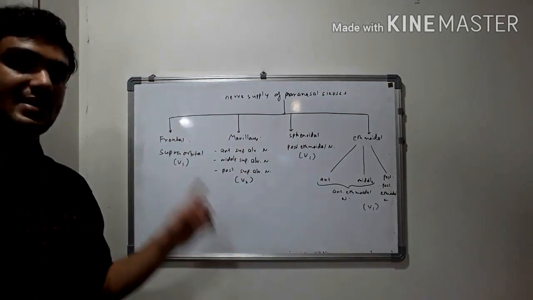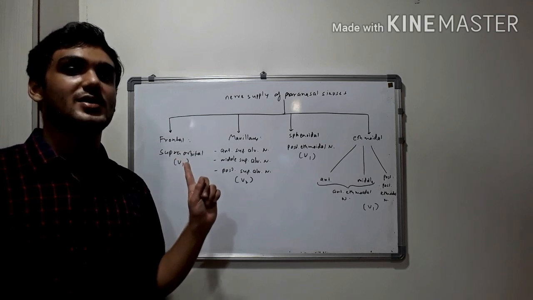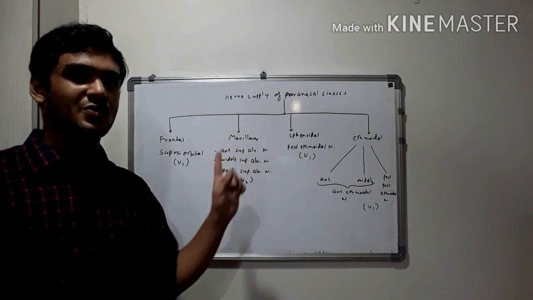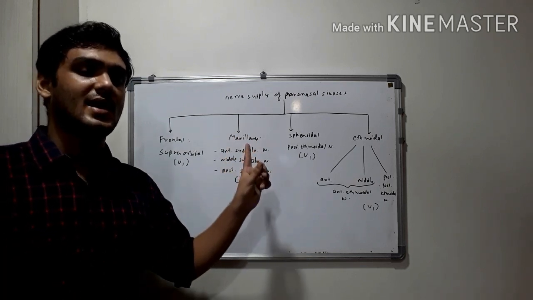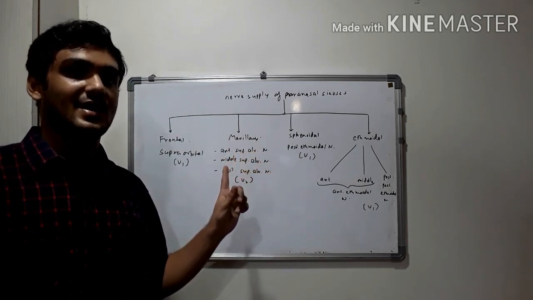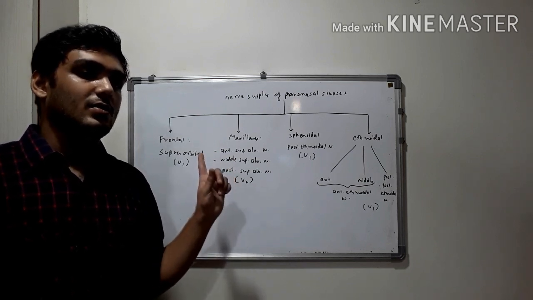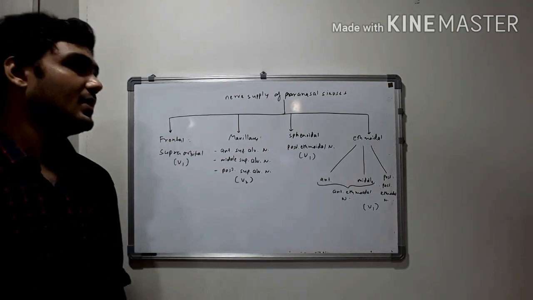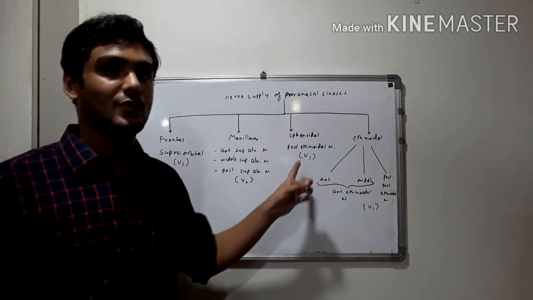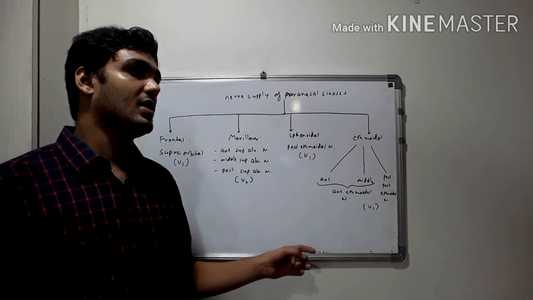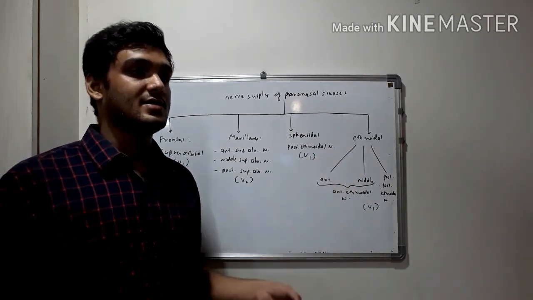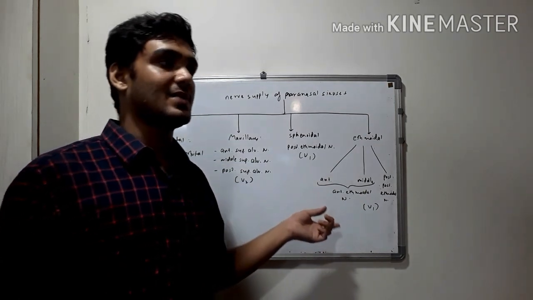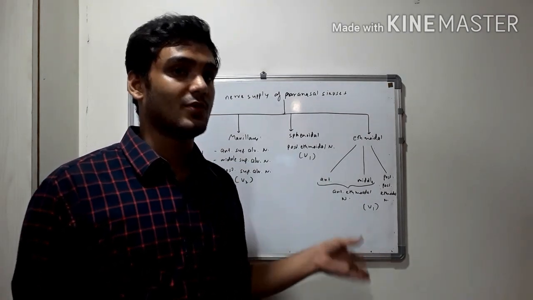So firstly, talking about the frontal air sinus, it is supplied by the supraorbital nerve, which is a branch of the ophthalmic nerve, the frontal branch of the ophthalmic nerve. Then talking about the maxillary air sinus, as the name suggests, it is supplied by the branches of the maxillary nerve. The anterior, middle, and posterior superior alveolar nerves supply the maxillary air sinus. And then the sphenoidal air sinus is supplied by the posterior ethmoidal nerve. And talking about the ethmoidal air sinus, the anterior and middle are supplied by the anterior ethmoidal nerve, and the posterior ethmoidal sinus is supplied by the nerve of the same name, that is the posterior ethmoidal nerve.